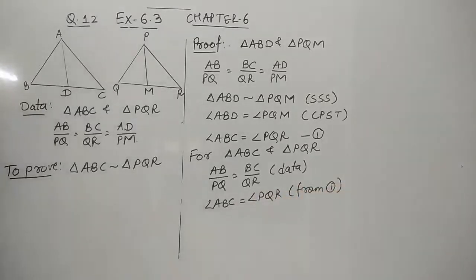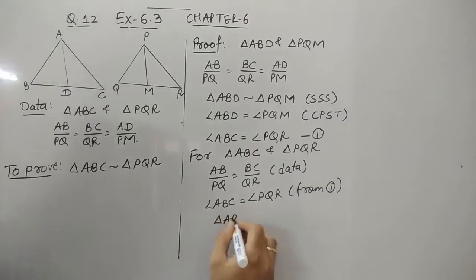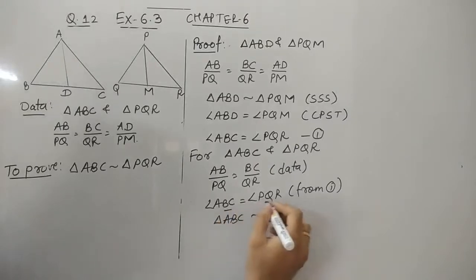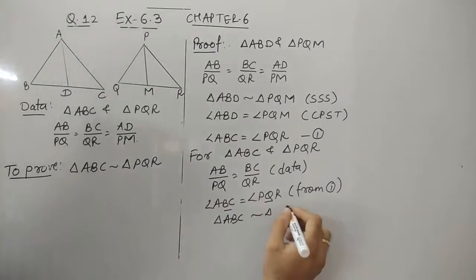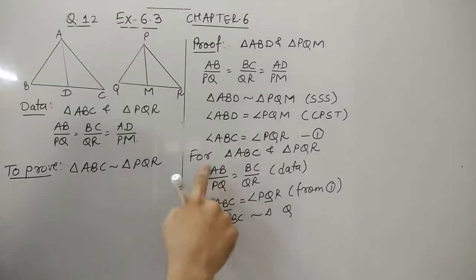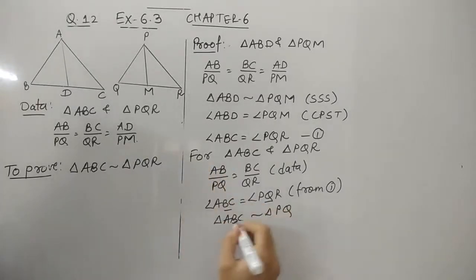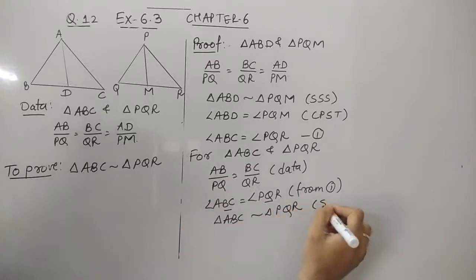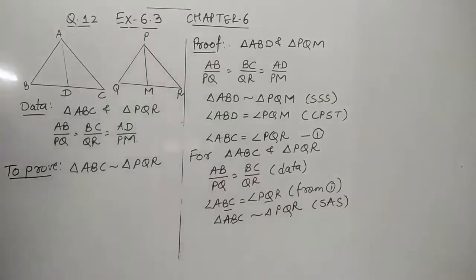So you can see that two corresponding sides are in the same ratio and the included angle is equal. So we can say that triangle ABC is similar to triangle PQR, as B corresponds with Q, A corresponds with P, so automatically C corresponds with R. This I have written by using the side criteria. Hence, the similarity between the two triangles has been proved.